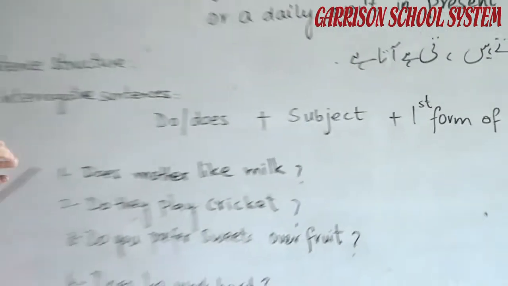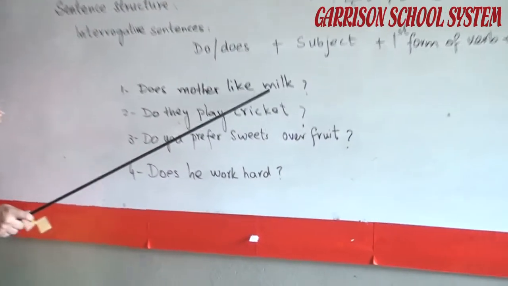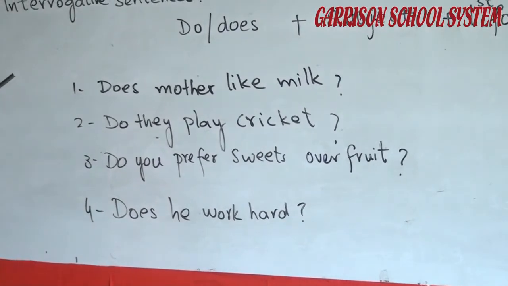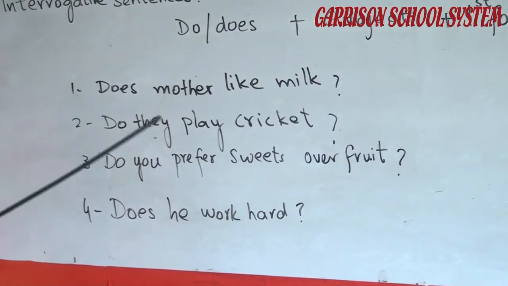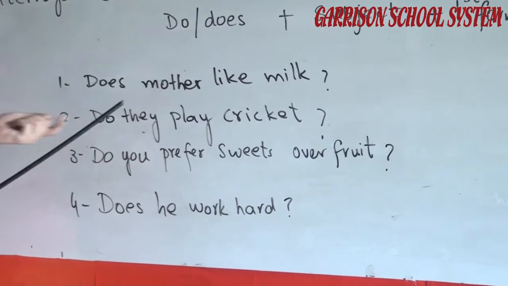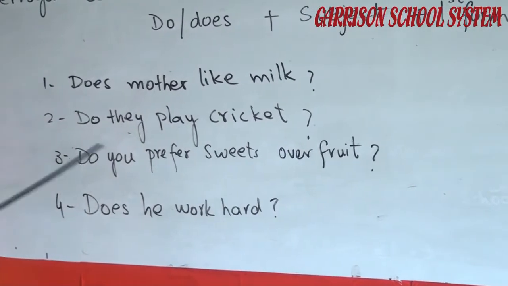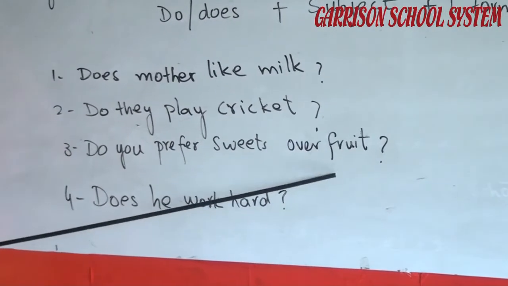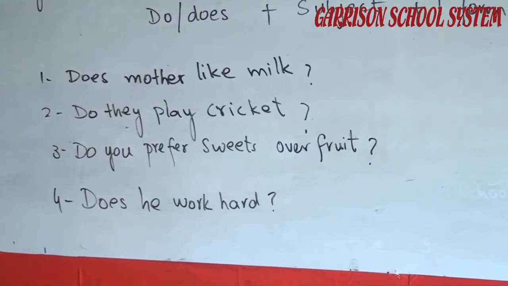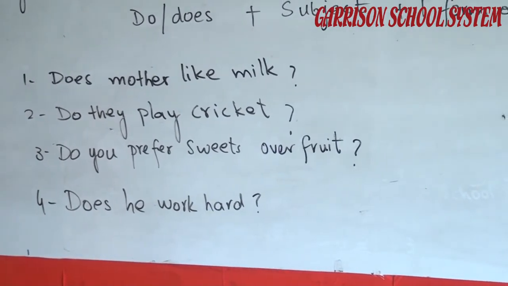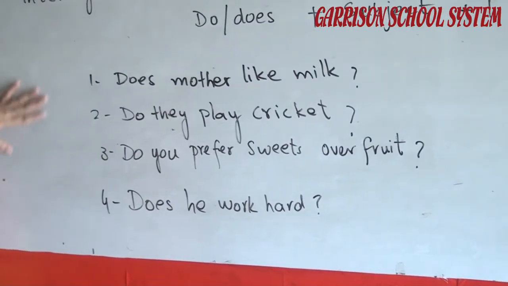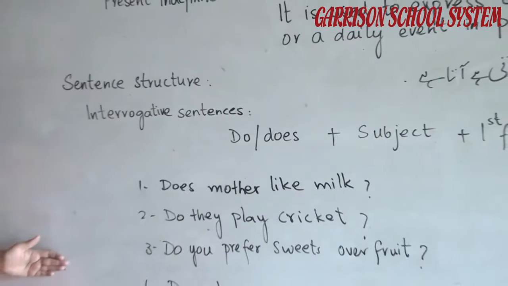Look at the examples given to you. Does mother like milk? Do they play cricket? They is plural, that's why we use do with it. Do you prefer sweets over fruit? Does he work hard? You can see that there is a question mark at the end of each sentence. And students, that is all about the present indefinite tense.